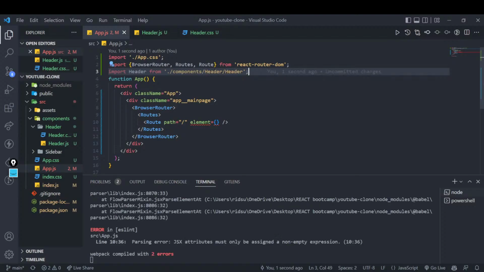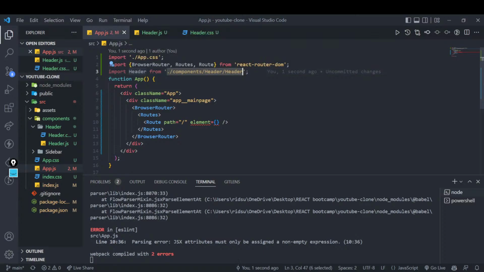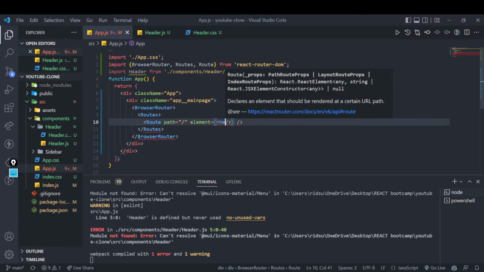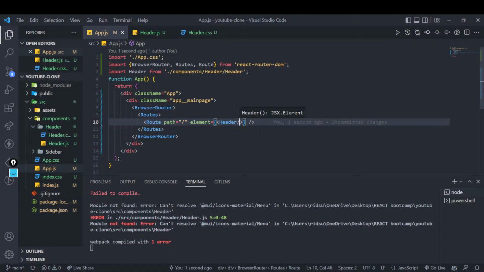I believe this thing is not bothering you, right? Why have we written header and header? Because header, first of all, is a folder. Then inside header, there is a file called header. Now I can easily write header, and by writing this, I hope it works.